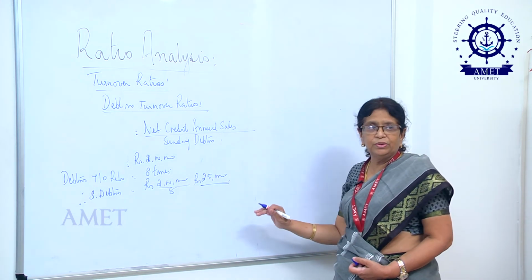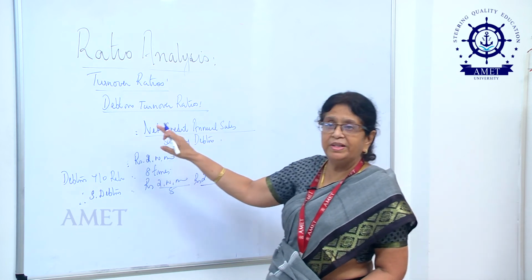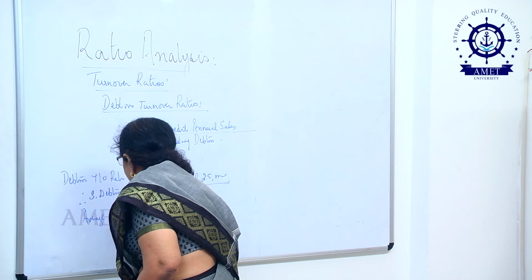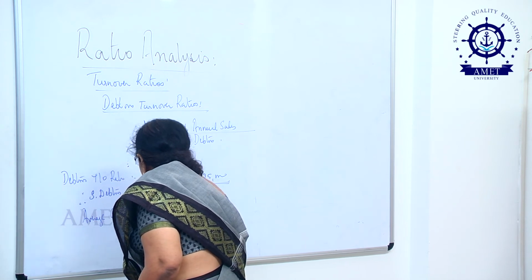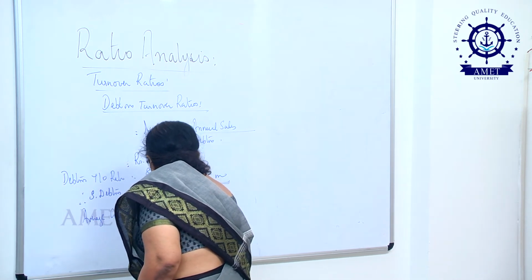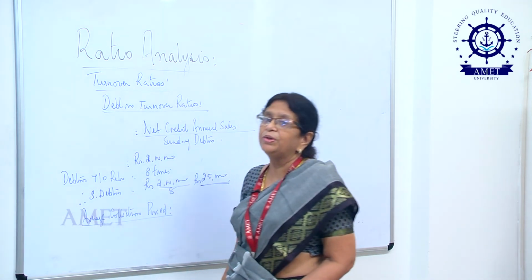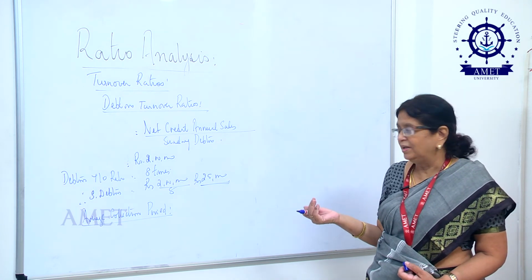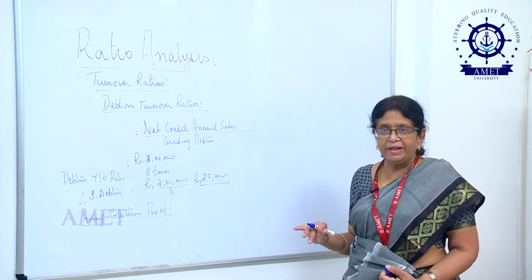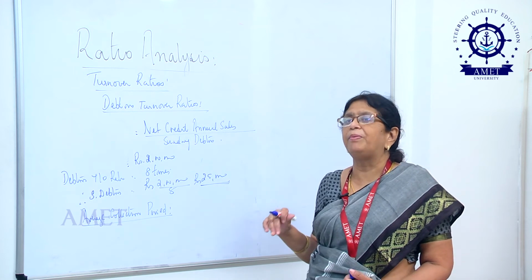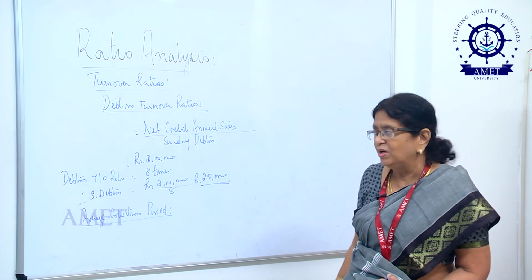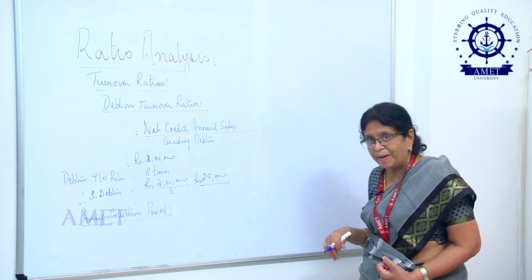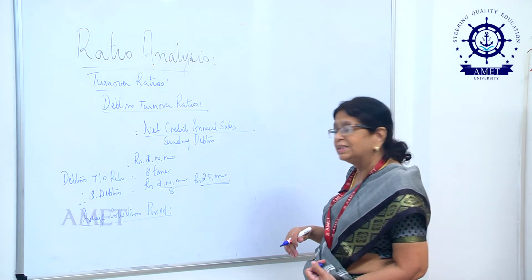Now, another ratio that is associated with debtors turnover ratio is called the average collection period. This average collection period will tell you the time taken by your debtors to make payment for the credit sales that you have made to them. Of course, the average collection period to a great extent would depend upon the credit period that you sanction them. For example, if I have given them a credit period of 30 days, I cannot expect them to pay me before the expiry of the 30 days.